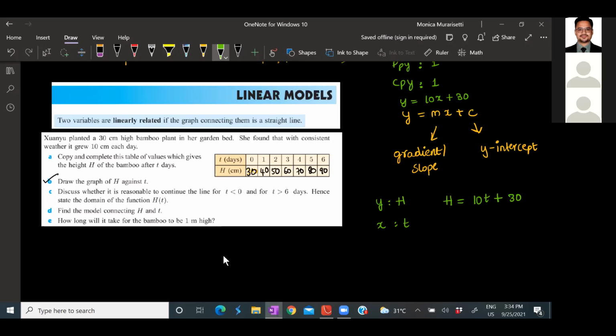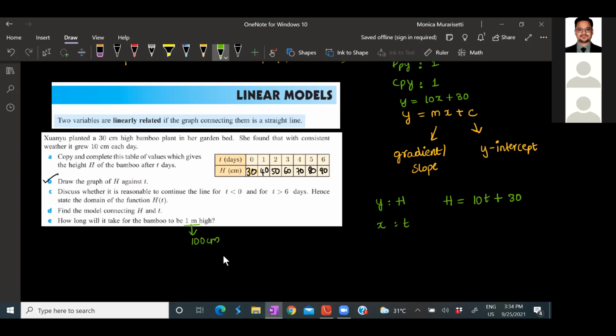Now, next option. How long will it take for the bamboo to be 1 meter high? So what you have to do, you have to first convert this 1 meter to centimeters, because our questions are in centimeters. So 1 meter is how many centimeters? 100, right?